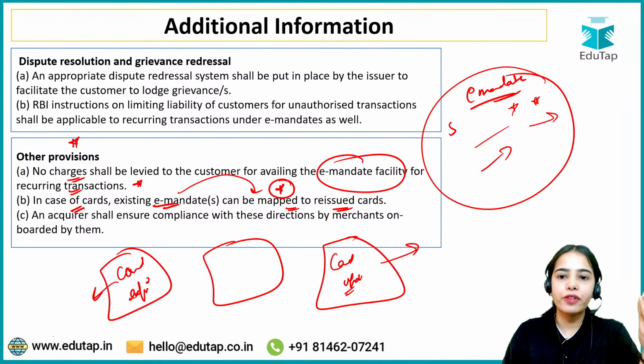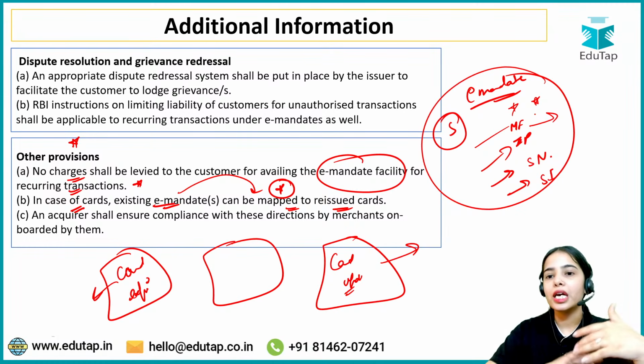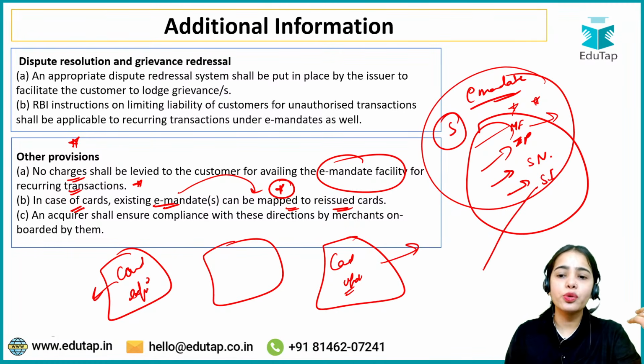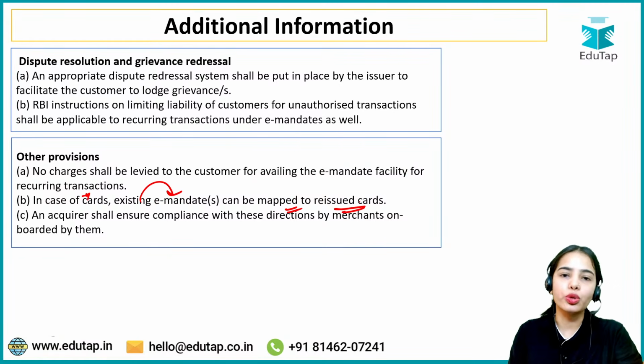Let's say I have set 5 e-mandates, for my mutual fund, insurance premium, my subscription to Netflix, my subscription to Jio Hotstar and such. So I have 5 or 6 e-mandates. Now I do not want to initiate them again. It is a time taking process, it can take a lot of my time. So in case of cards, existing e-mandates can be mapped to the reissued cards.